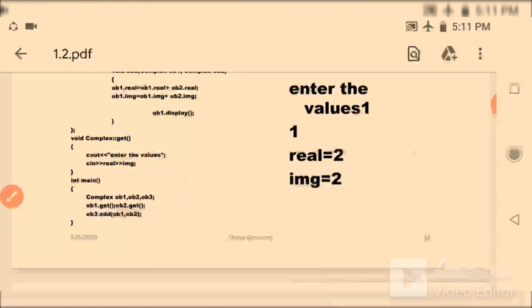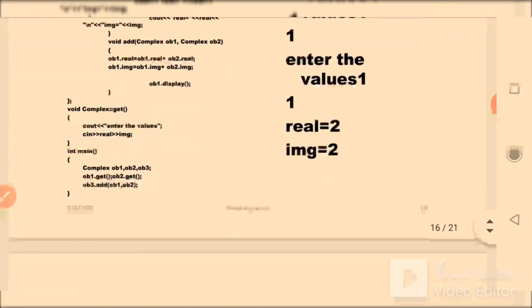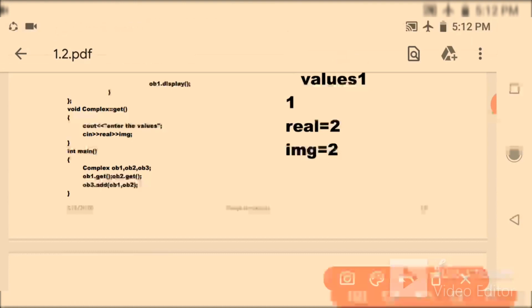Whenever I am writing ob1 dot get, you are just taking the first complex number, and ob2 dot get takes the second complex number. You can also use either ob2 or ob3 for calling this function, but here I have used another object, ob3. You can also use ob1, ob2.